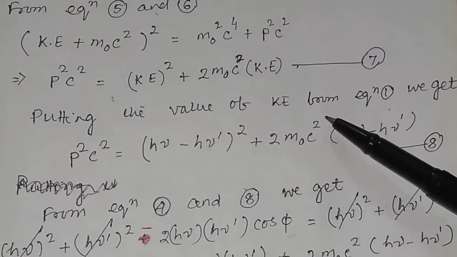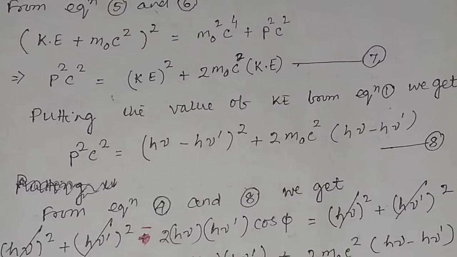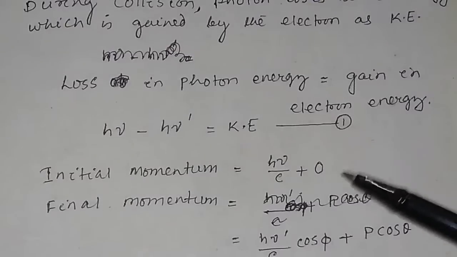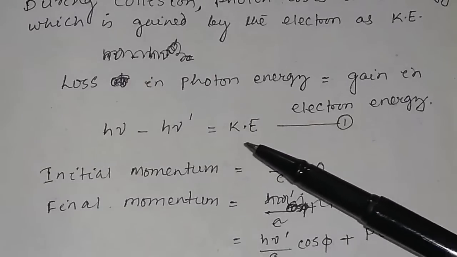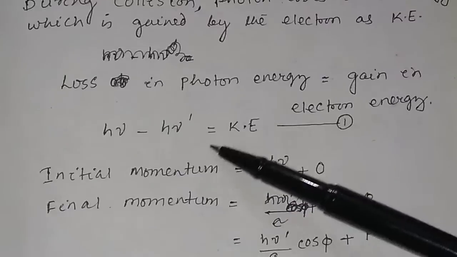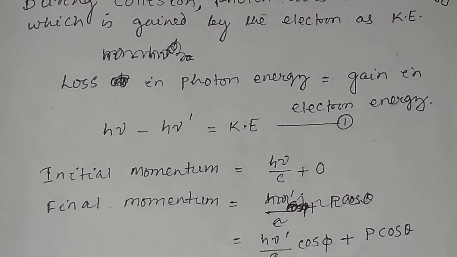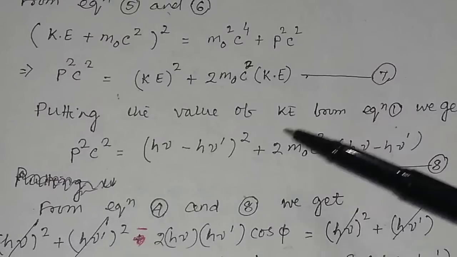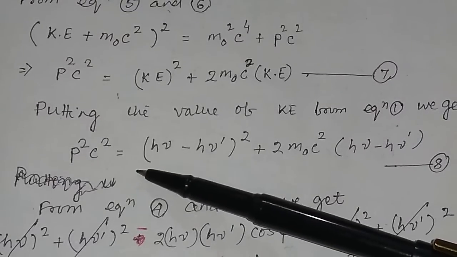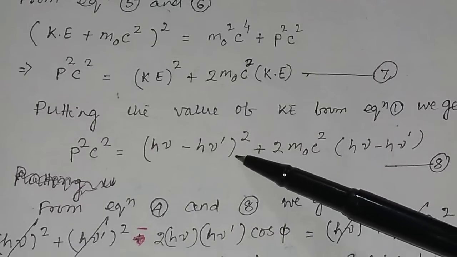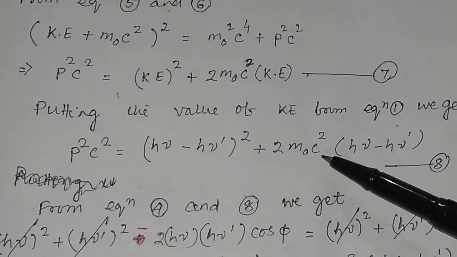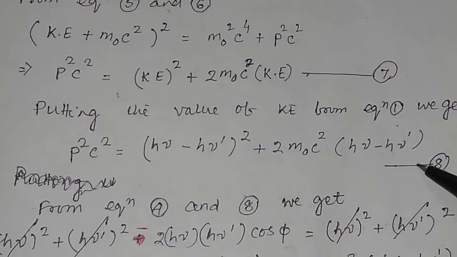And if you put the value of kinetic energy from equation 1, what you will get? You see, in equation 1 you have the change in kinetic energy of the photon, that is h nu minus h nu dash, equal to Ke. So you substitute this value in equation 7. So you will get p square c square is equal to (h nu minus h nu dash) whole square plus 2 m0 c square (h nu minus h nu dash). Suppose this is equation number 8.